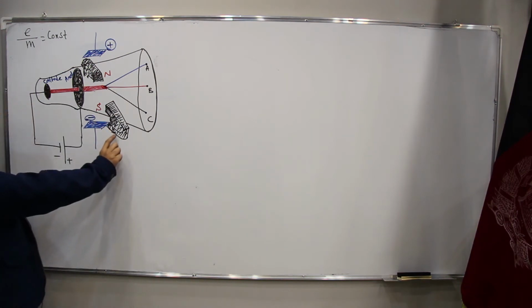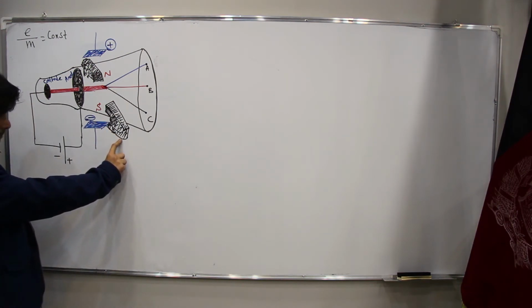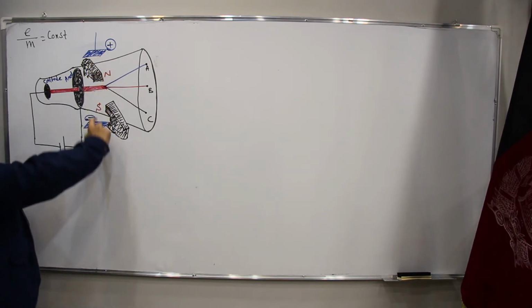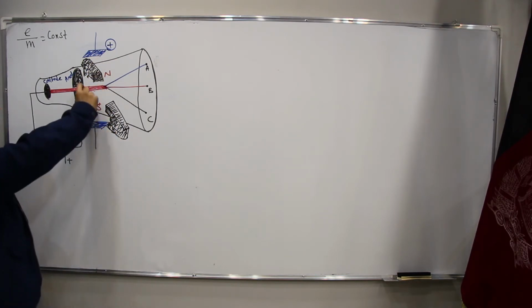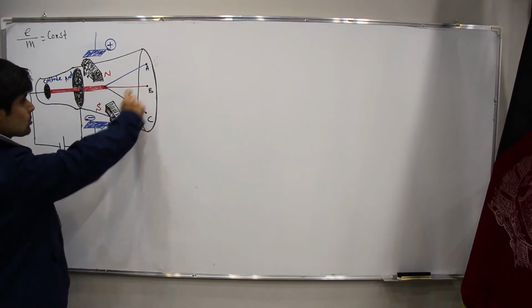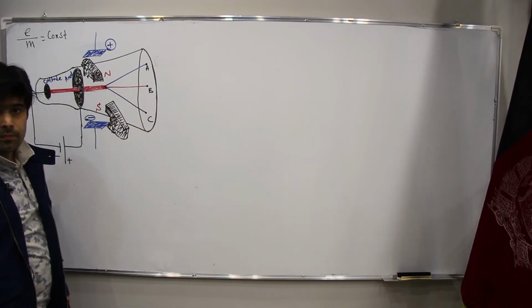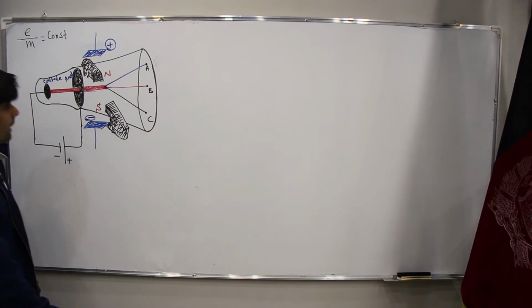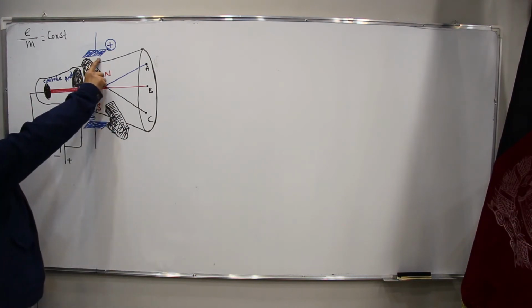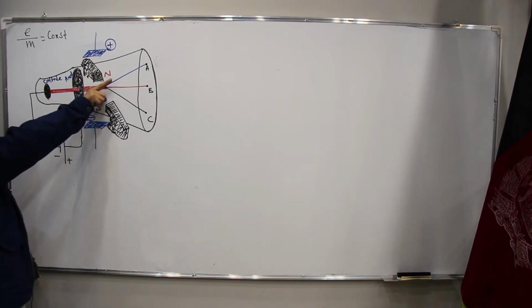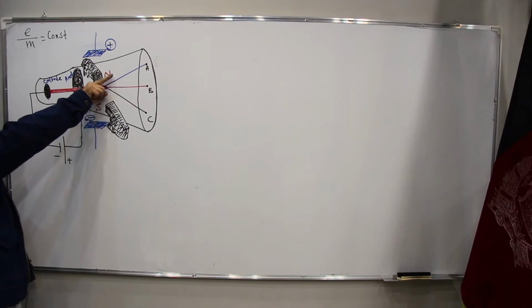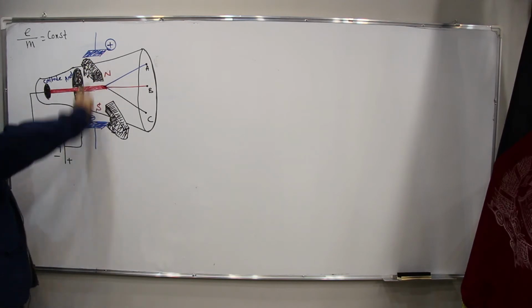In the absence of the magnetic field and electric field, the cathode rays go straight. But whenever we have the electric field, this charge, which is negative, turns to the positive side.